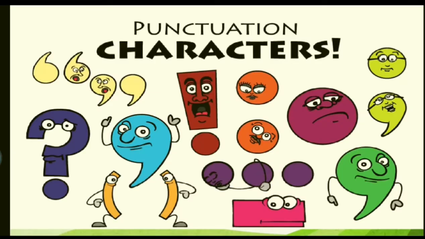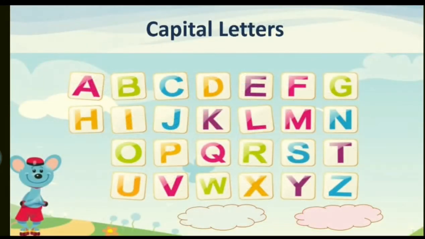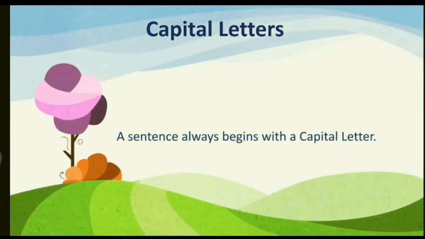Students, you might be thinking now: how to punctuate a sentence? So we use various symbols or signs to punctuate. Here you can see many characters on your screen which we use. Now we shall discuss all these punctuation characters or punctuation marks one by one. First of all, we have capital letters. We use capital letters to punctuate the sentences.